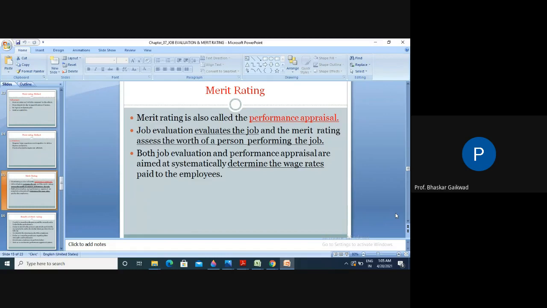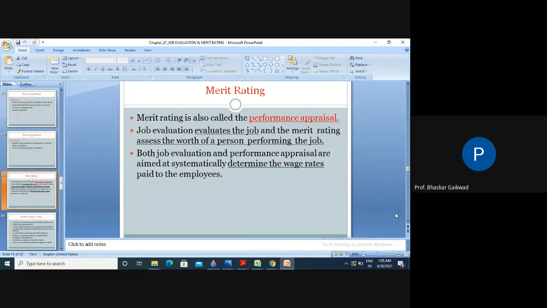If better performance is not there, definitely something will happen in the organization: less production, and productivity and quality will be affected. Merit rating also helps to develop his future, because if his performance is less, he will concentrate on getting better performance, and accordingly in future he will get the benefit of the same. So this is about the third point.